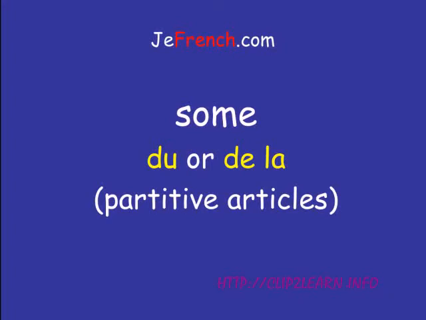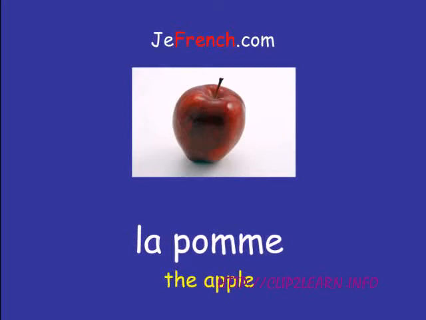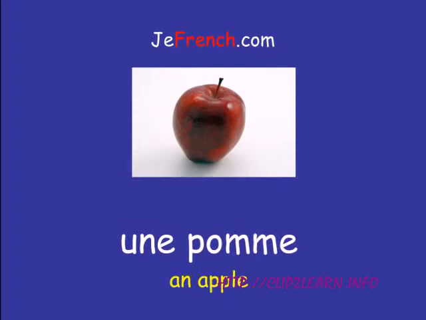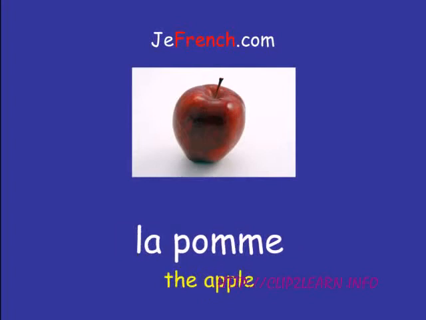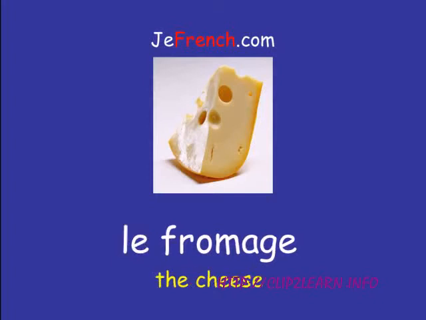How to say some in French. So we know that une pomme is an apple. La pomme is the apple. Just by looking at the article une or la, we know that la pomme is feminine. Un fromage is a cheese. Le fromage is the cheese, or cheese in general.